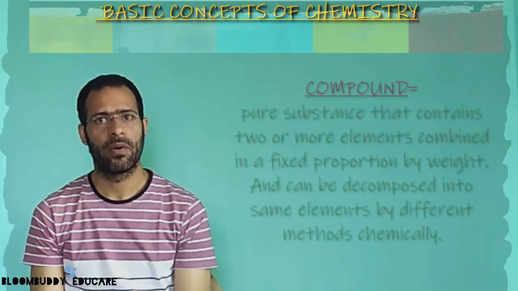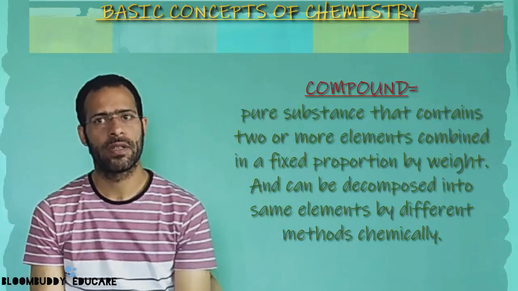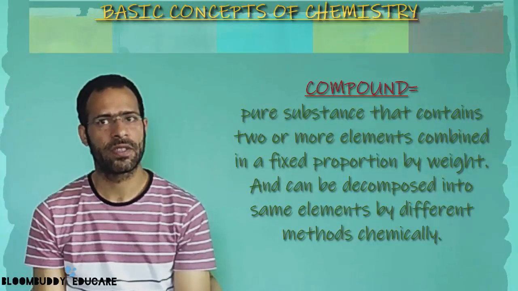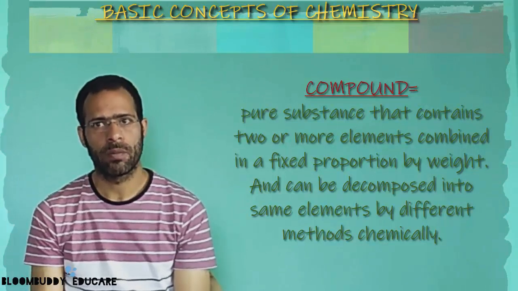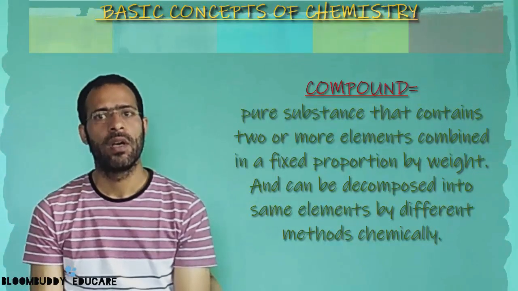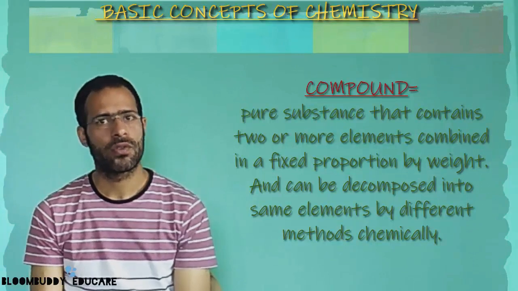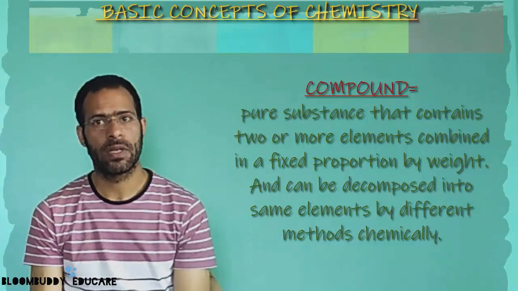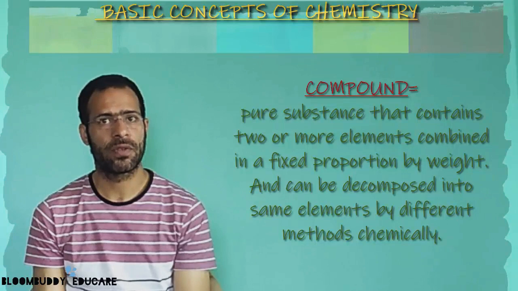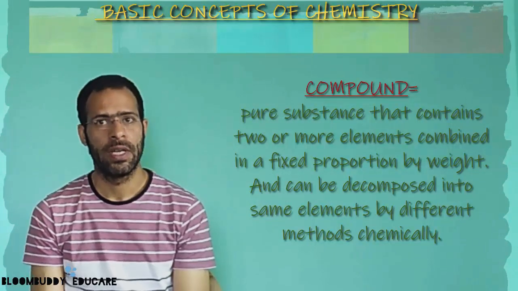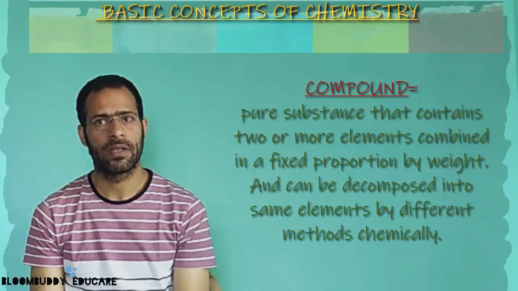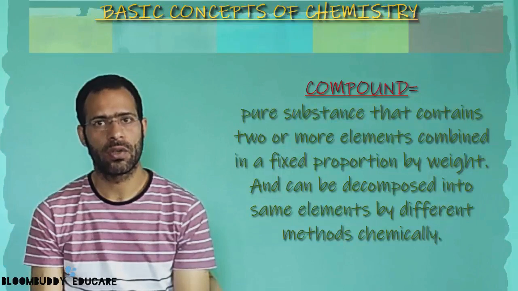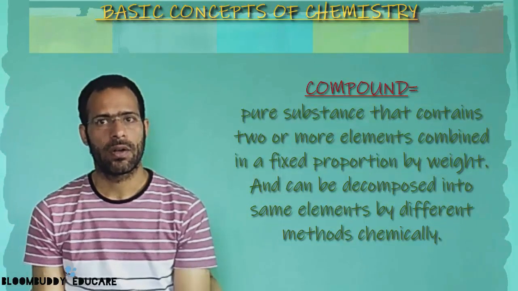Similarly, if we look at the compound, a compound is a pure substance containing two or more elements combined in a fixed proportion by weight, and it can be decomposed into elements by suitable chemical methods. Moreover, the properties of a compound are altogether different from the constituent elements. Examples of compounds are common salt and water. Compounds have been classified into two different classes: inorganic compounds and organic compounds.